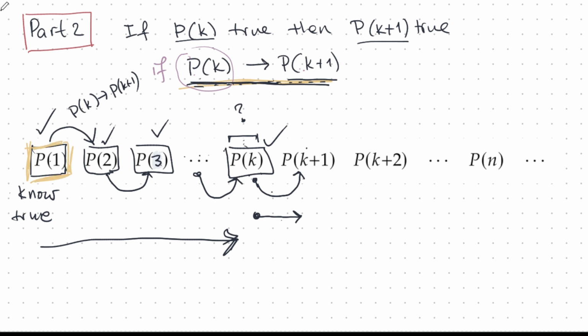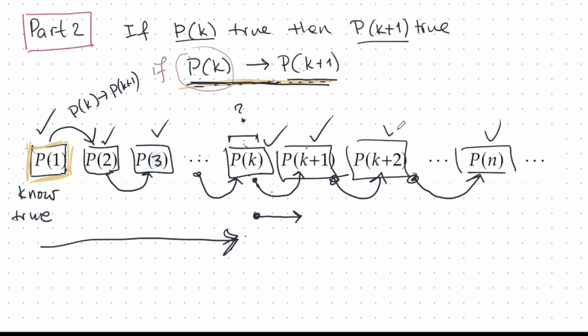So now that we know the first one is true, we know this one is true, and the machine does all the work for us, goes off to infinity, all the way to Pn. Pn is now true, because in each step we are applying pk implies pk plus 1.